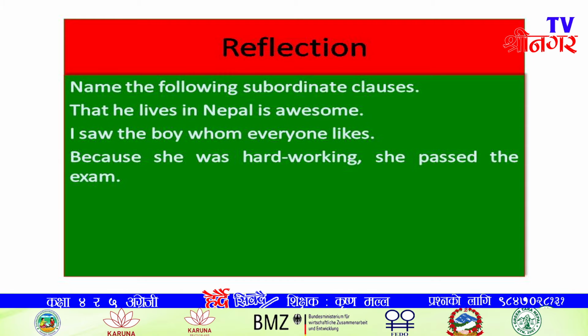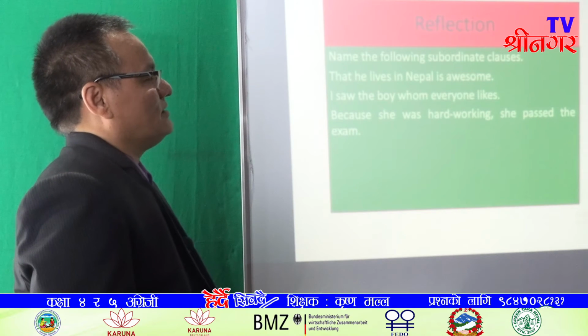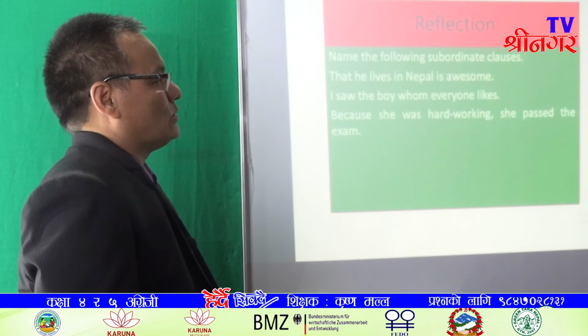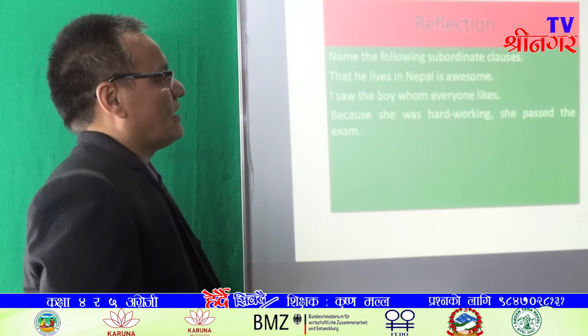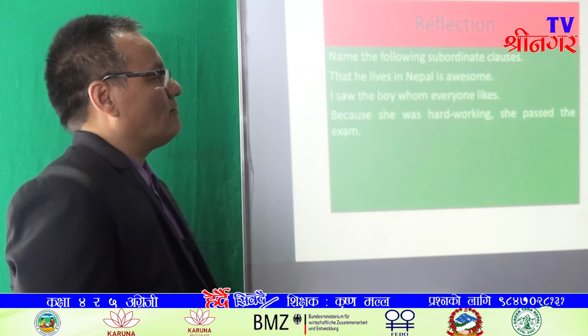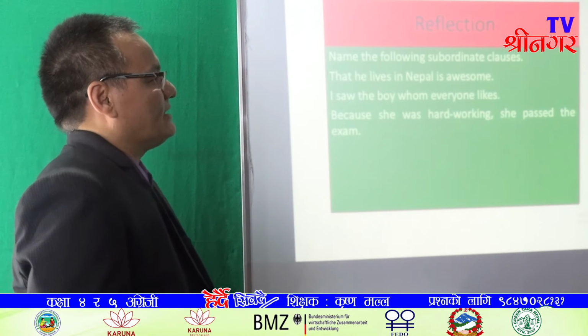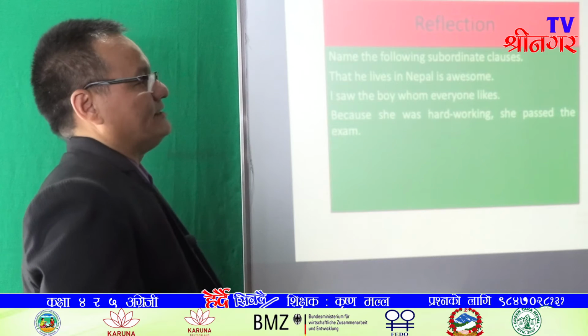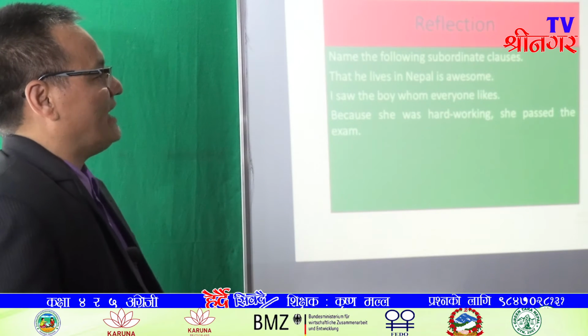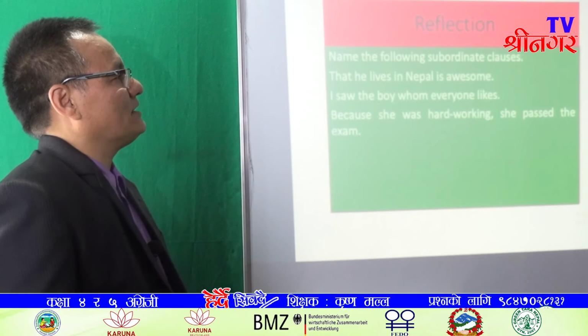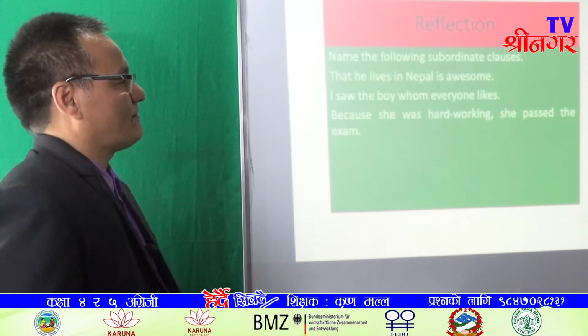That he lives in Nepal is awesome. It is one sentence. That he lives in Nepal is a subordinate clause. It has done the function of the subject. So we can say it is a noun clause. A noun clause can do the function of a subject and can do the function of an object. Here it has done the function of a subject, so it is a noun clause.